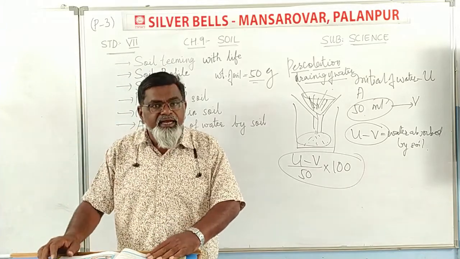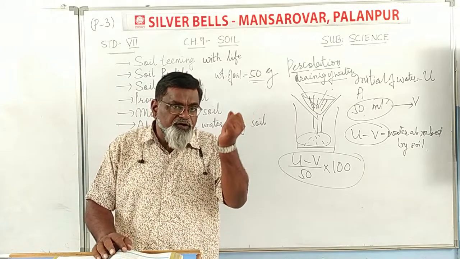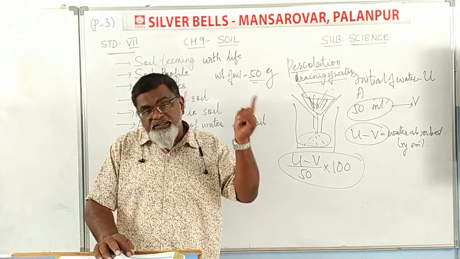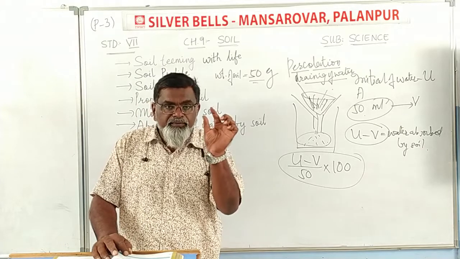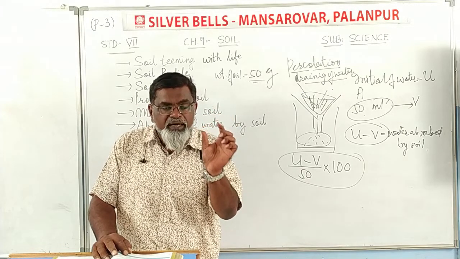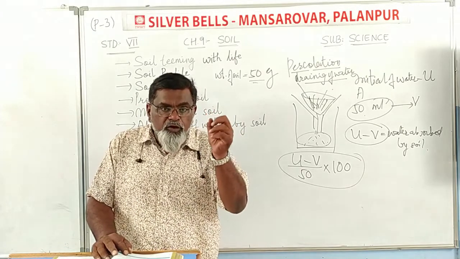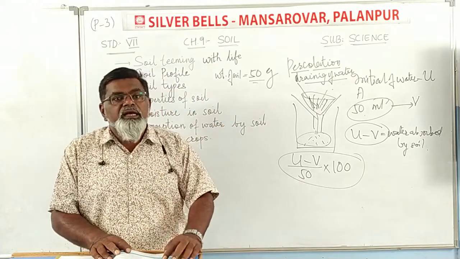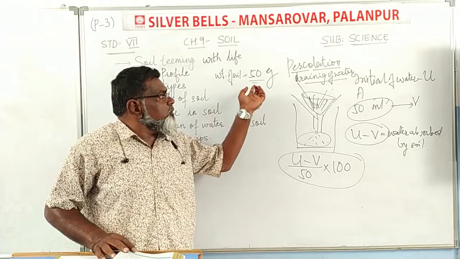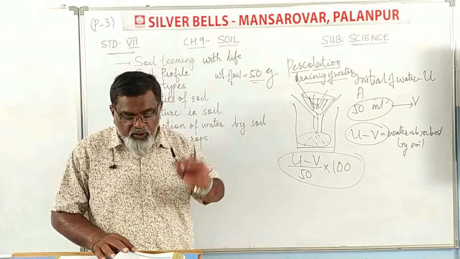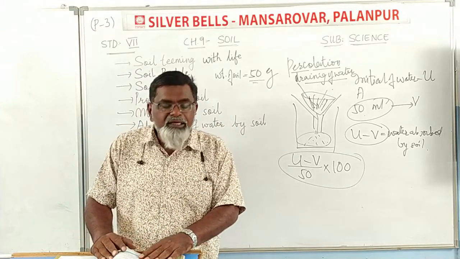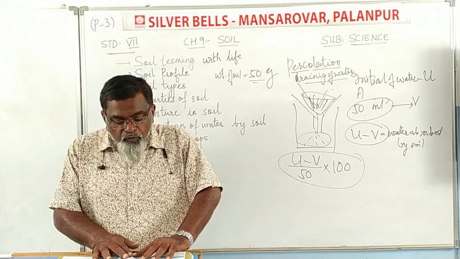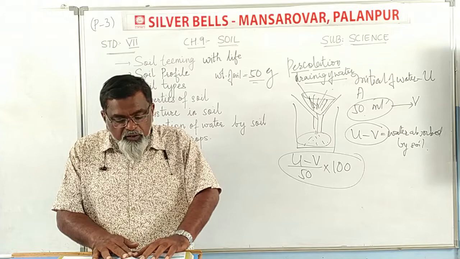Clayey soil, because the space between two particles is less, so the water is retained more. The percolation rate is lowest in clayey soil and highest in sandy soil, and loamy soil has a moderate rate.